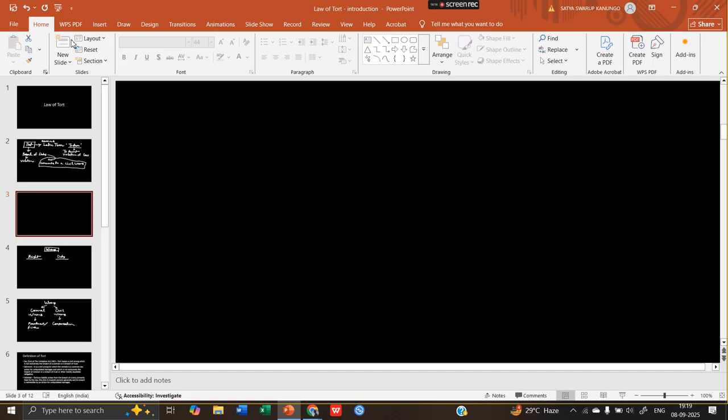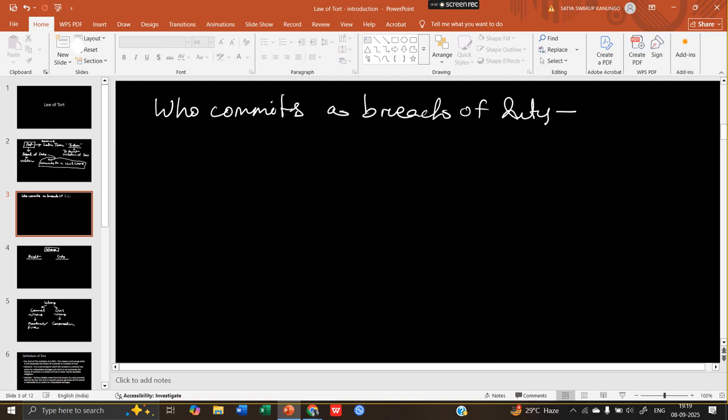So this is the meaning of tort. Then, in tort there are certain terminologies which we want to understand. Who commits a breach of duty? That person is called a tortfeasor or wrongdoer.